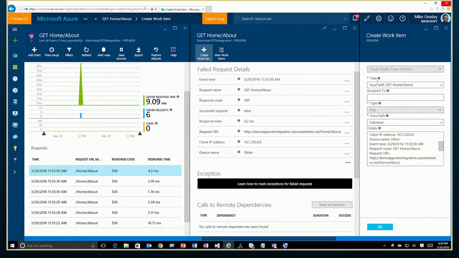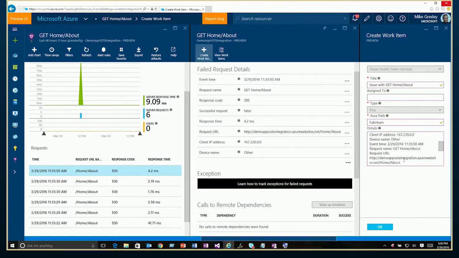It will create a default title for you, which you can actually change, override, expand, whatever it is you need to do. And then in the details, it's grabbing everything about this particular failure that it can and putting it into the details for this particular work item. One thing we will be allowing people to do in the future is being able to map exactly where you want those details to go in the work item. We know where it should go for all the out-of-the-box templates, but as that functionality in VSTS and other systems expands, there may be other places you want to map this data, and we'll be adding that in at a later date.